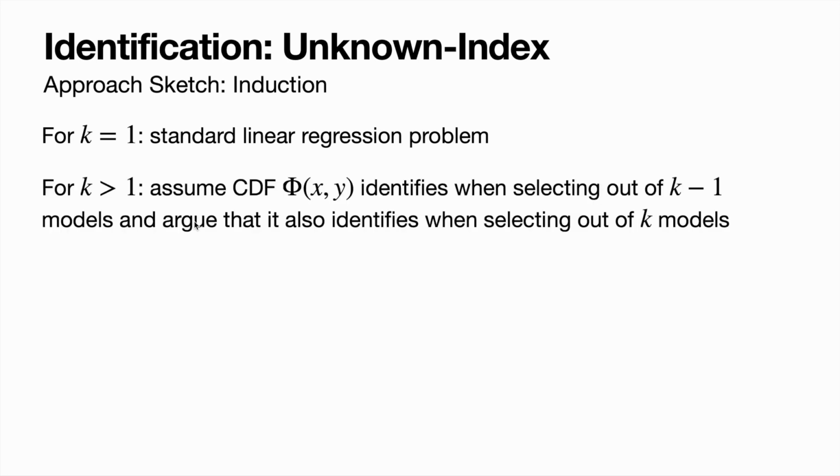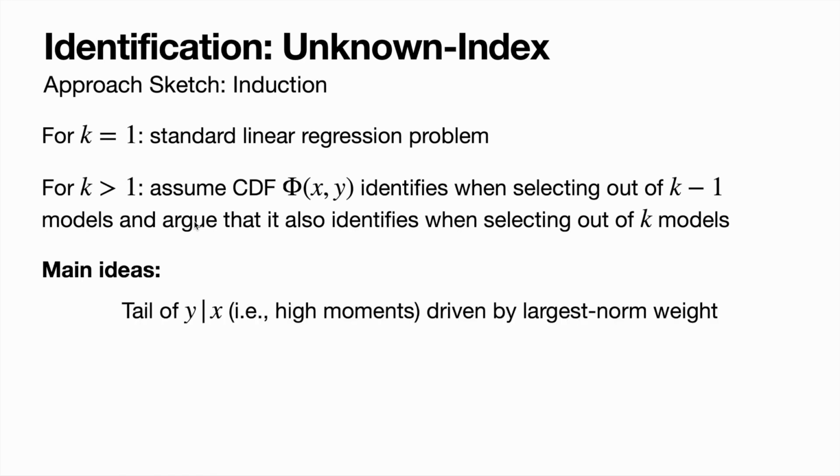So now suppose K is greater than 1, and assume that the CDF, the cumulative distribution function of X and Y, identifies the parameters when selecting out of K-1 models. And then we want to argue that if the CDF identifies K-1 models, it must also identify K models. And so the main idea here is that we're going to look at the tail, or the high moments, of the distribution of Y given X. And this distribution is going to be driven by the largest norm weight.